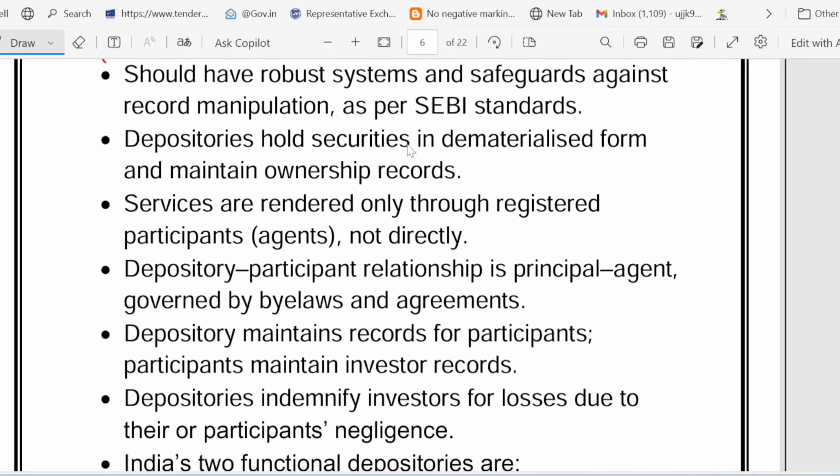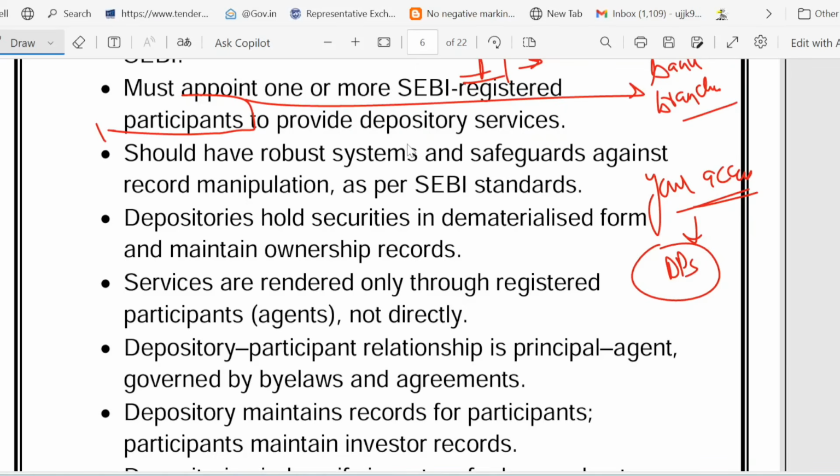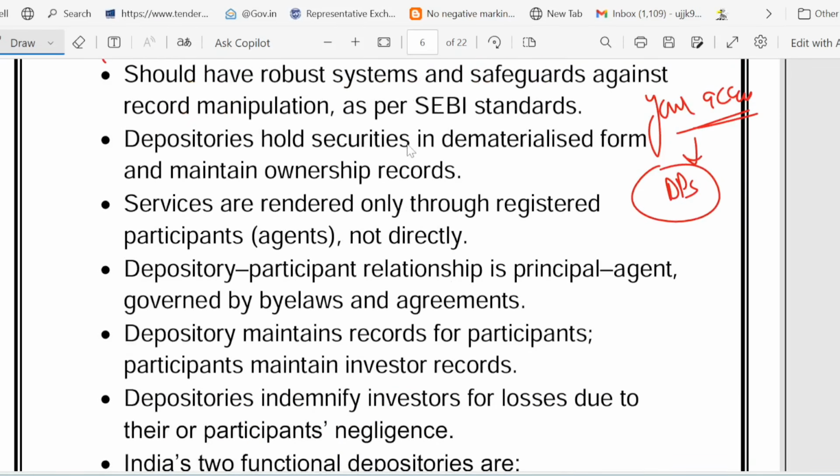Now the question is, how does it work? The first thing is your access, which is through a DP. What is DP? DP means depository participant, like a bank or broker, like an ATM machine for shares.